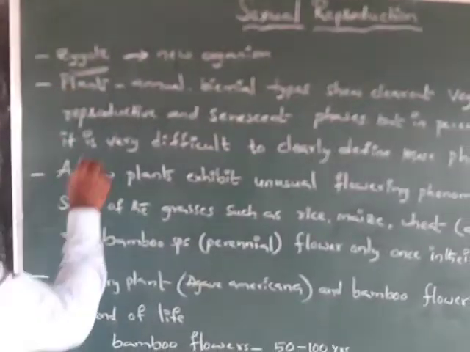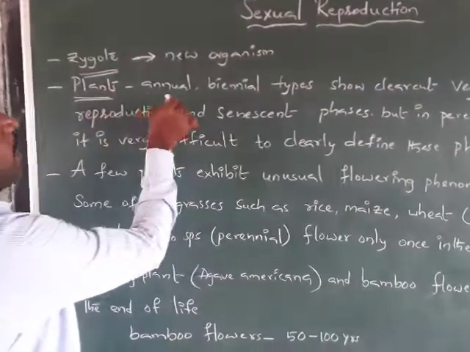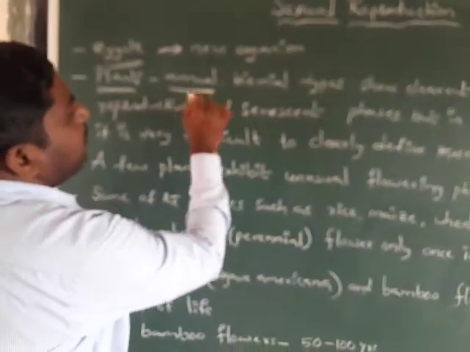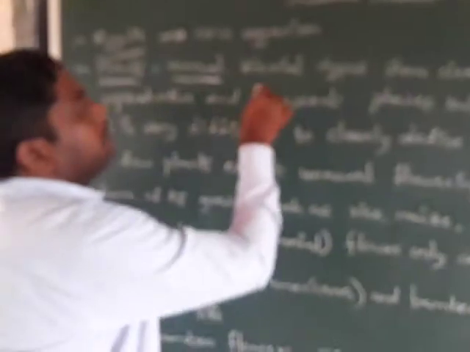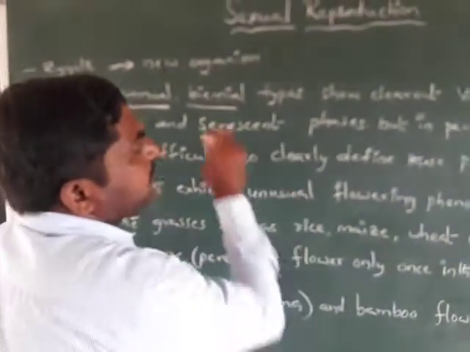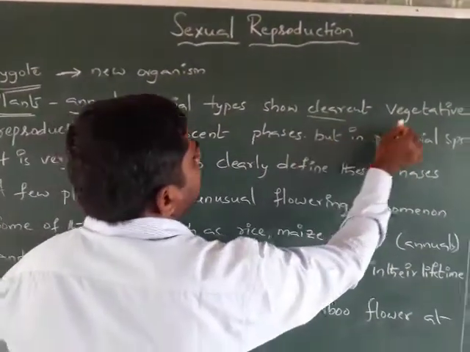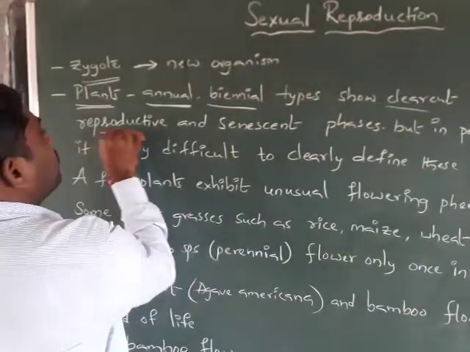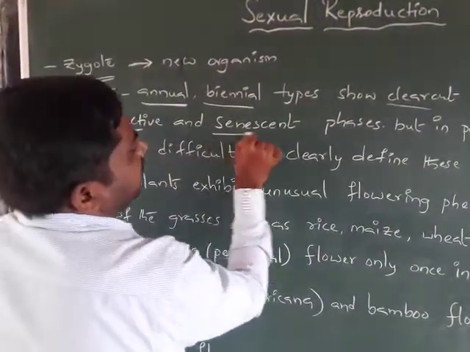Some plants are annual plants, and some are biennial types. They show clear-cut vegetative, reproductive, and senescent phases.